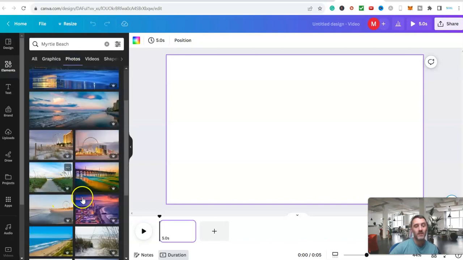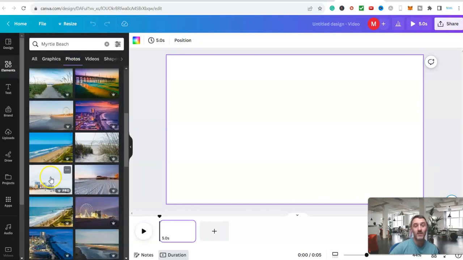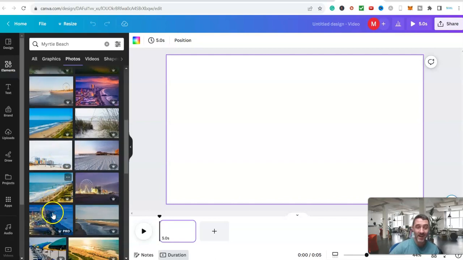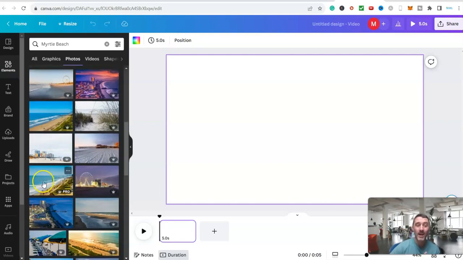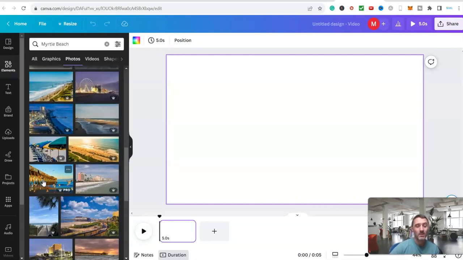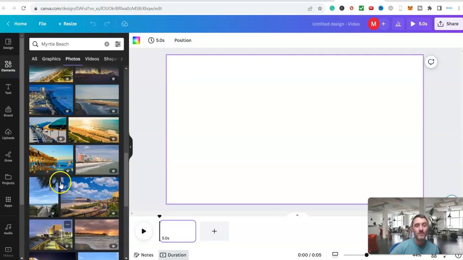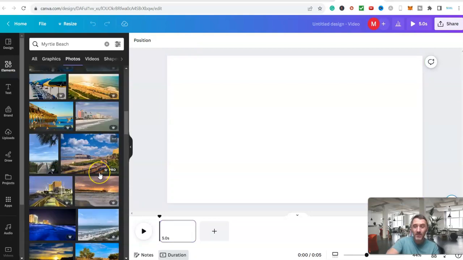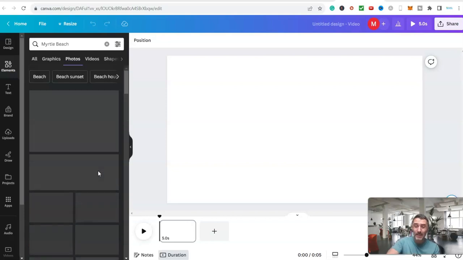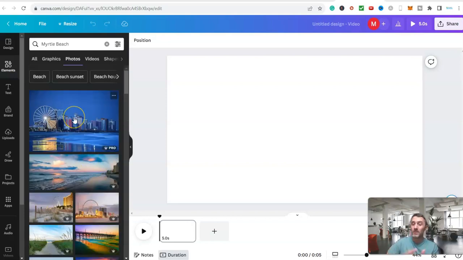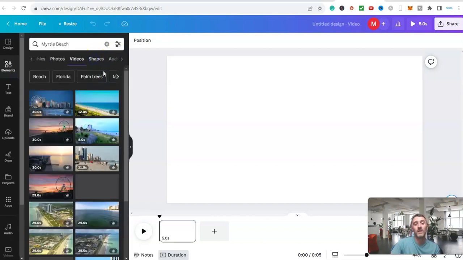Okay, and we can see here we've got lots of different images. Now I don't know if these are Myrtle Beach, but they are of a beach. Okay, so we can use any of these. Now, obviously, these are images and these do work well, but realistically, if we're creating a video, we want it to be flowing, okay? So we'd come over to this over here and we'd click on videos, and then we would go through and find one.